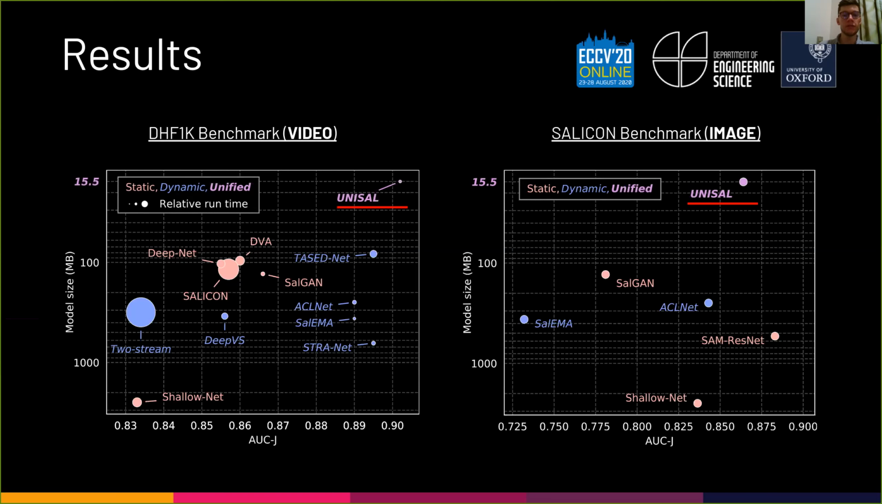Here we show the results for the DHF1K video saliency and Salicon image saliency benchmarks. The x-axis shows the AUC-J performance metric, and the y-axis the logarithmic model size, with smaller sizes further up. Also, for DHF1K, model runtime information was available for the compared models, which is indicated by the circle size. Static models are shown in orange and dynamic models in blue, and our unified UNISAL model in pink.